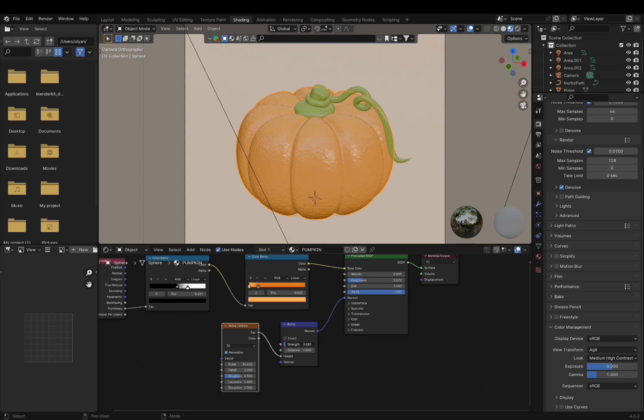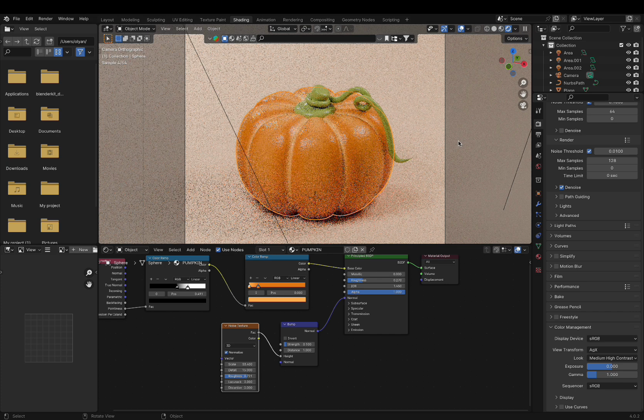Set the bump strength to 0.1 and tweak the texture settings. This looks better.